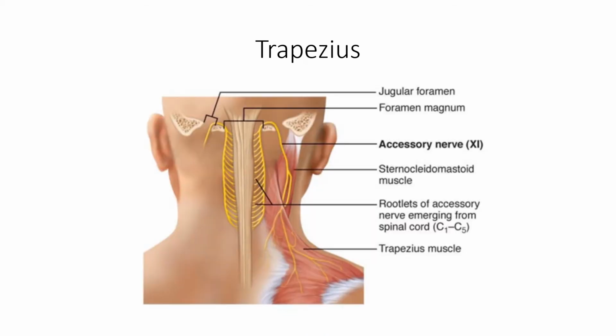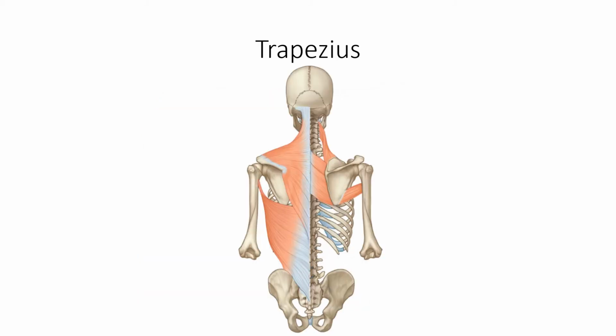Innervation: subtrapezial nerve plexus, cranial nerve 11, with small contributions from C3 and C4 ventral rami. Action: assists in rotating the scapula during abduction of the humerus above horizontal. Upper fibers elevate, middle fibers adduct, and lower fibers depress the scapula. The blood supply is the transverse cervical artery.